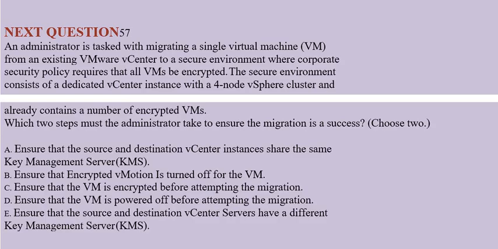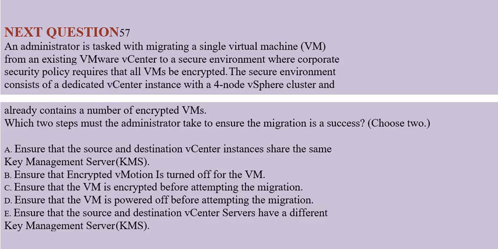Question: An administrator is tasked with migrating a single virtual machine (VM) from an existing VMware vCenter to a secure environment where corporate security policy requires that all VMs be encrypted. The secure environment consists of a dedicated vCenter instance with a 4-node vSphere cluster and already contains a number of encrypted VMs. Which two steps must the administrator take to ensure the migration is a success?